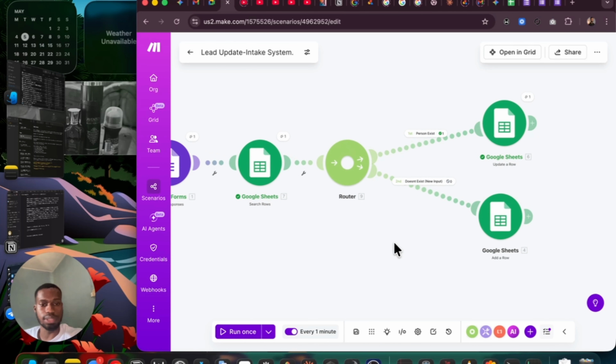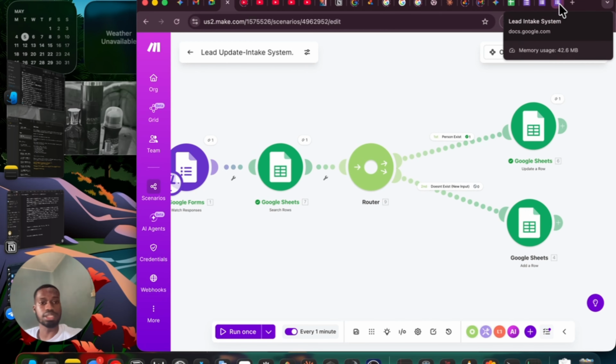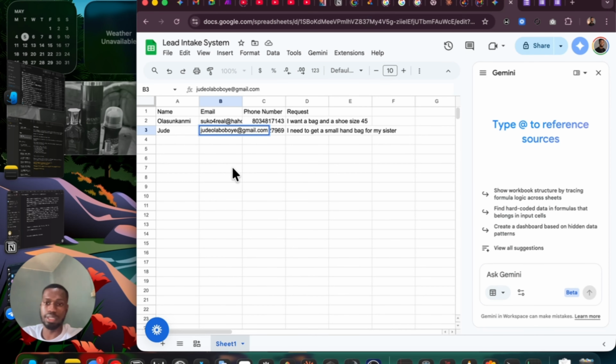And this time around, we will see this is going to tick and this will not tick. And this is not going to appear while this will appear, because this person is a different person entirely. So we're adding this person, adding a row. Let's check it currently. We don't currently have this new Navana X Jude person.